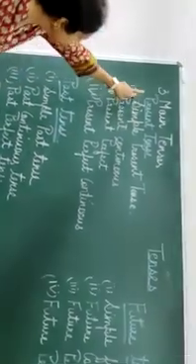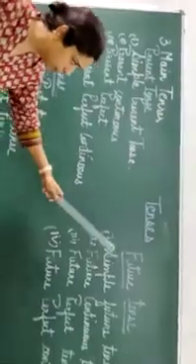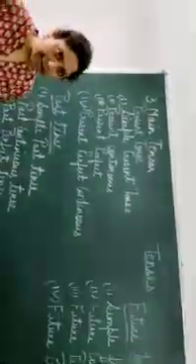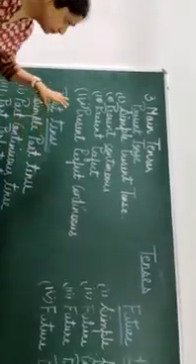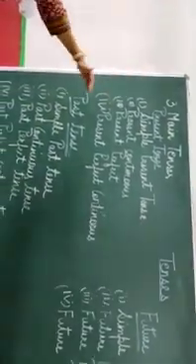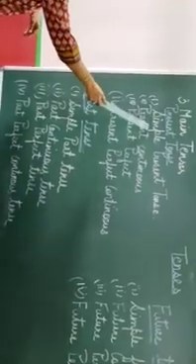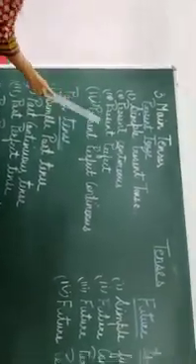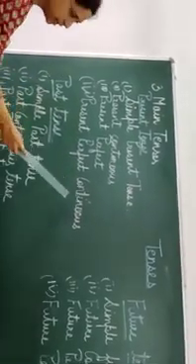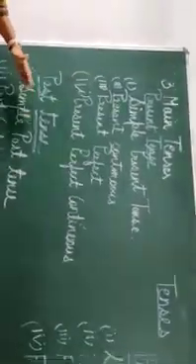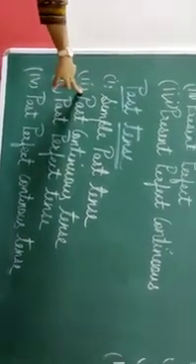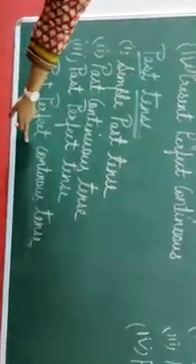As you know, we have three main tenses: present tense, past tense and future tense. These are our three main tenses which we learned in the 5th standard. Now, again in the present tense we have four: simple present, present continuous, present perfect, present perfect continuous. Same thing applies with the past tense. We have four parts: simple past, which you already know; continuous, where we add ing; perfect tense and perfect continuous tense.